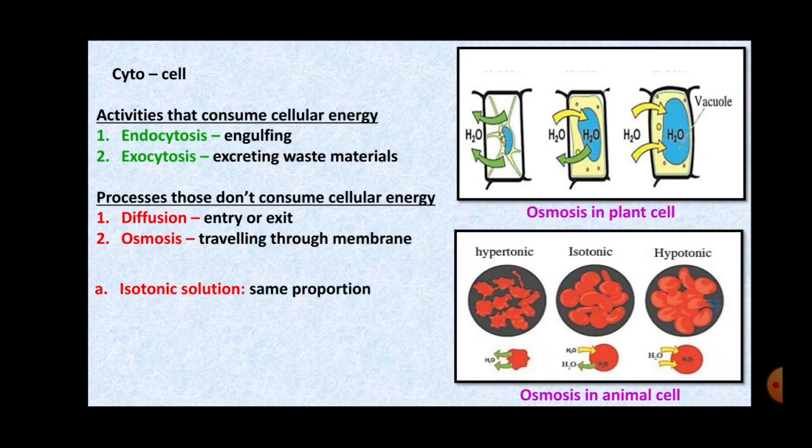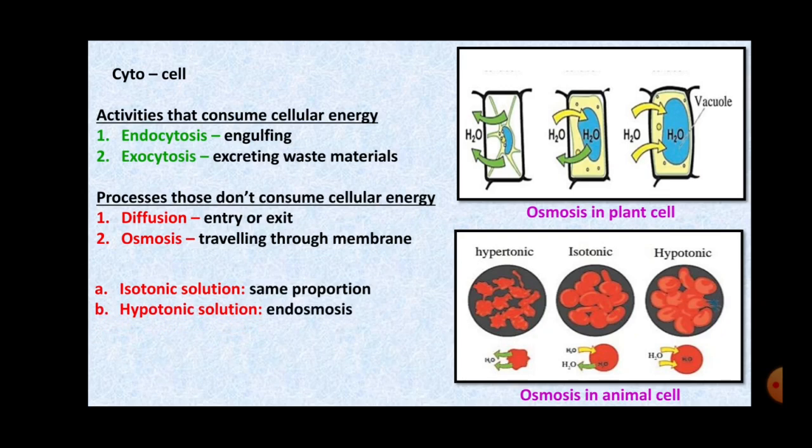So, first we will start with isotonic solution. Isotonic means the medium outside the cell and the inside of the cell has the same proportion of water. Neither the water enters inside nor the water goes outside the cell. So, this is called isotonic. Iso means same.